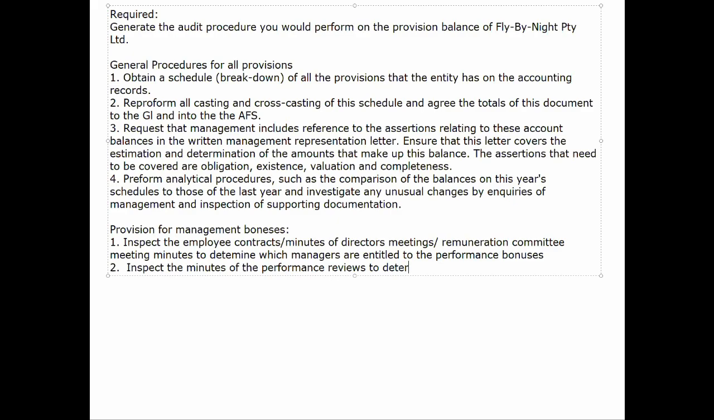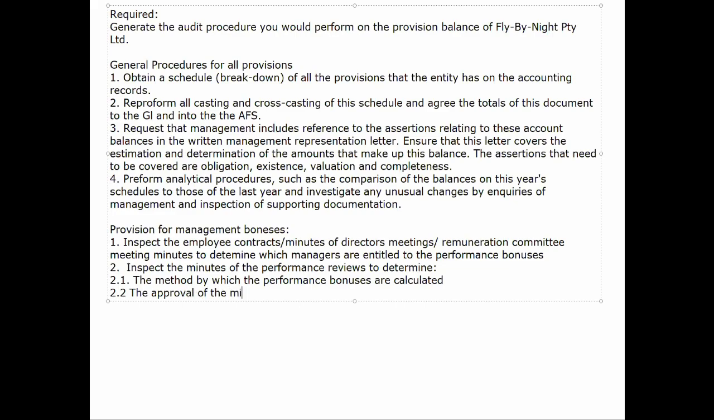So we're going to start off our procedures by tackling it like an accrual, right? And so what do we do for an accrual? We go to the source documentation. Now, under normal circumstances, the source documentation might be an invoice. Here, though, the genesis of the provision is going to be minutes of meetings, particularly the remuneration committee meetings. So we want to obtain those minutes and identify where in those minutes it says that the managers are actually entitled to a performance bonus. Once we identify that, we can dig down.